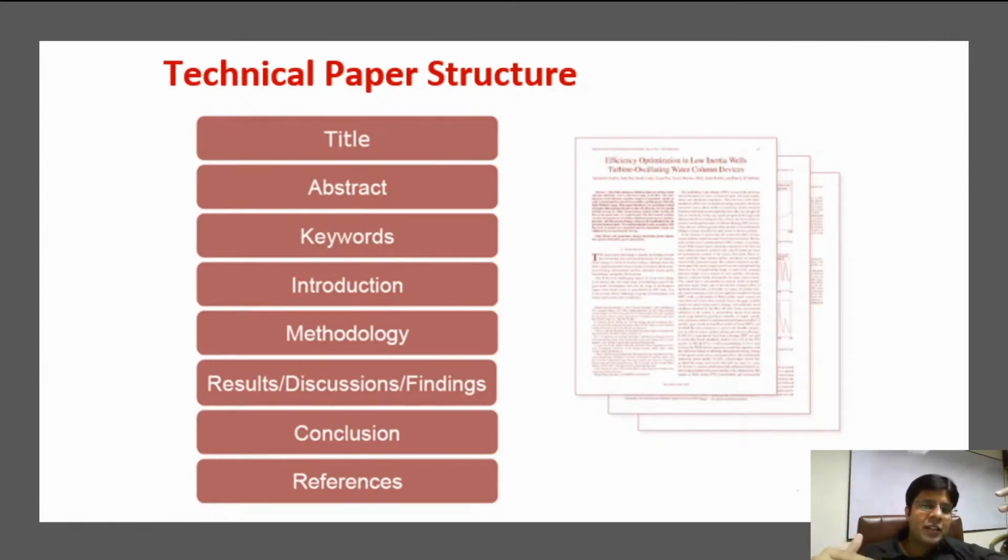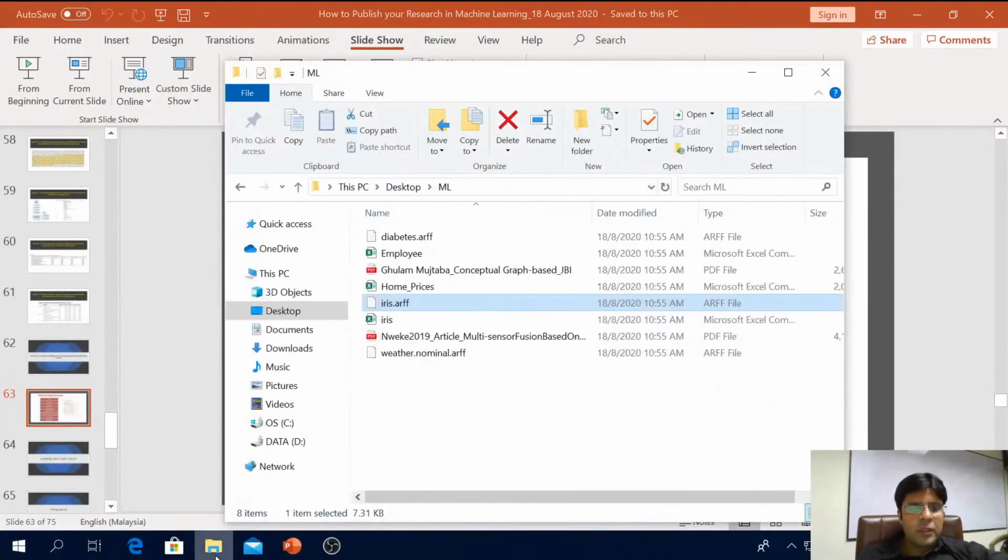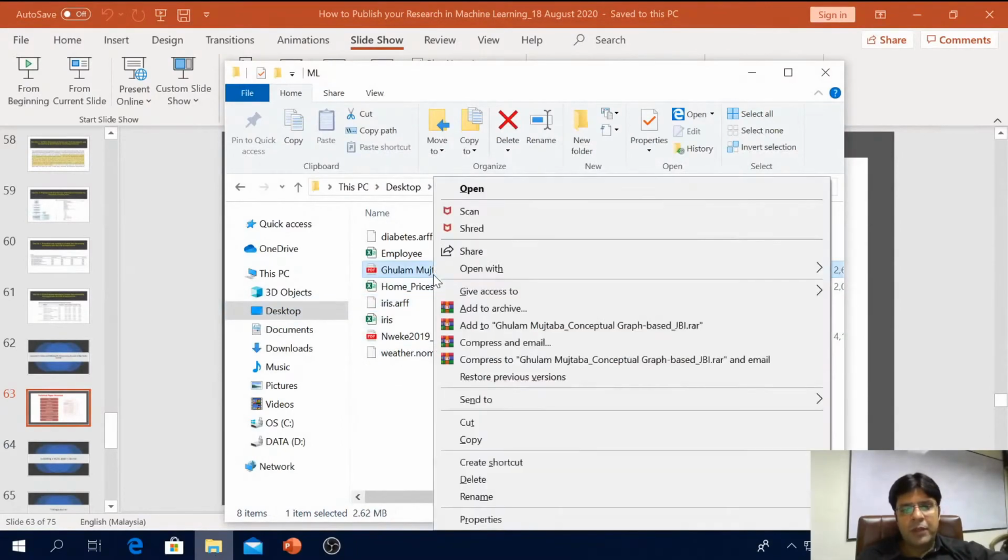Then I write the result section and discussion section. Then I go back to the introduction section. And in the end, I write the abstract, conclusion and title. But for the paper, you have to arrange your writing in this sequence. At the top, you have a title, then abstract, then keywords, then introduction, methodology, results, conclusion, and references. Let me show you one example of a paper. For example, this is one of the papers.